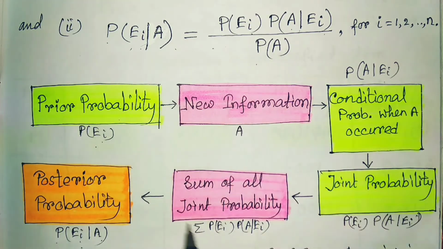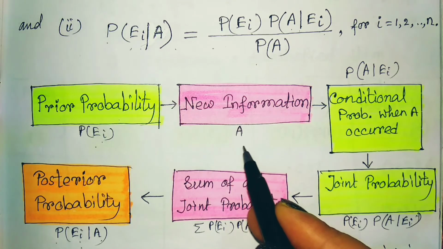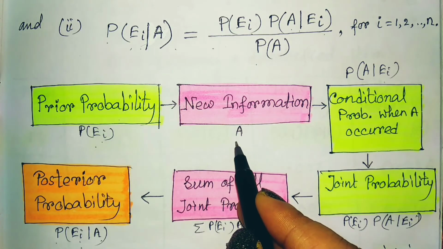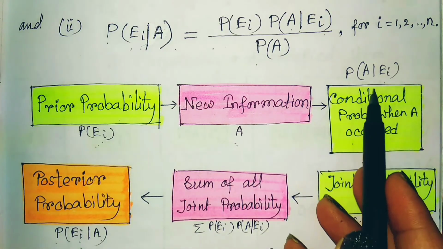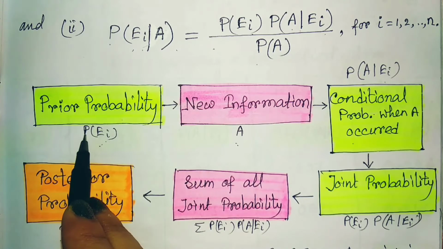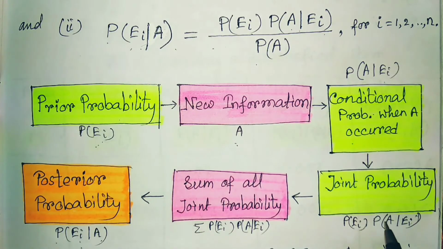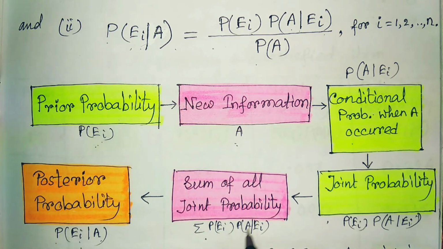And in between, the steps are: one new information or new event occurs. With respect to that, we find out the conditional probability of all those events. Then we multiply this conditional probability with its prior probability to get the joint probability. After getting the joint probability, we take the sum of all such joint probabilities. Finally, with respect to this, we will find out the posterior probability for any of these given n sets. So that's all for the Bayes theorem. In this way, we can easily calculate any sum in the Bayes theorem.